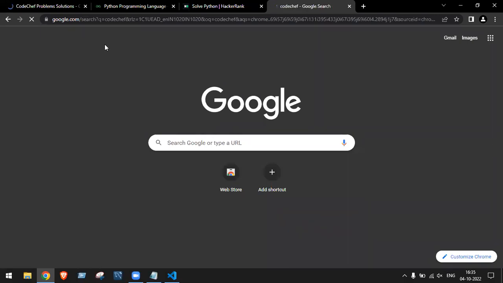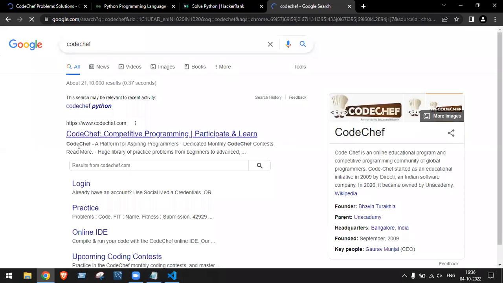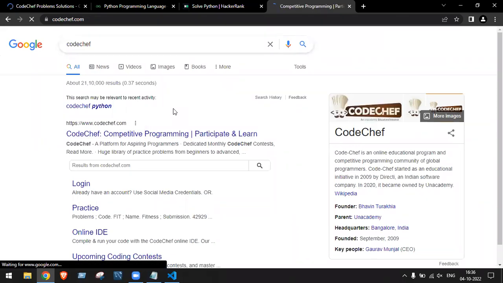In a month, 2 to 3 times they are updating the website. Very old ones, but now they're updating every month 2 to 3 times. So you can try the solutions from CodeChef.com.